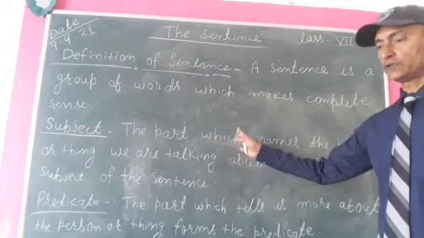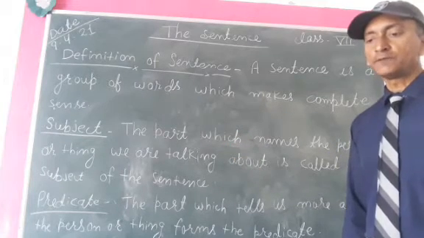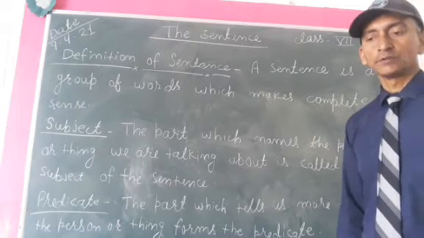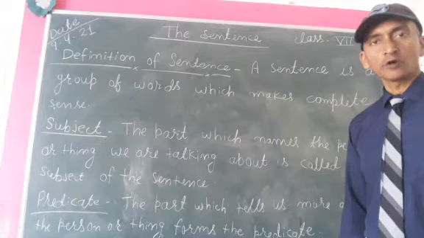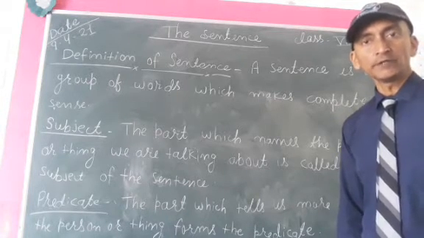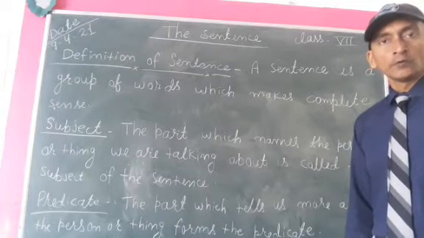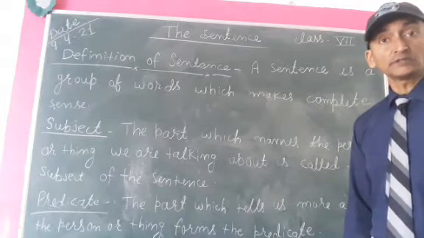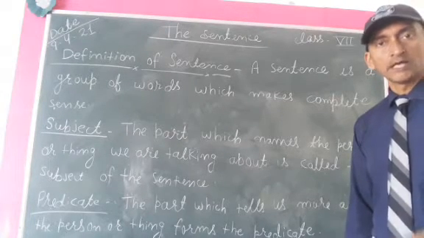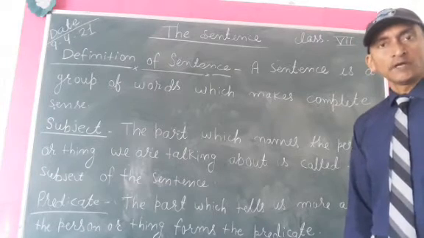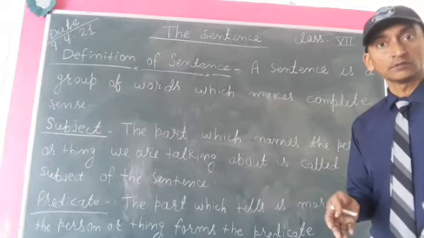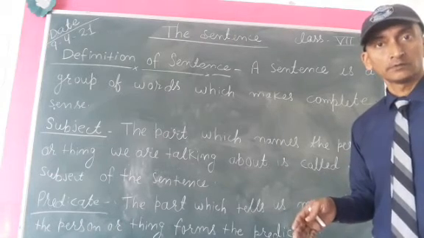Now I repeat the definition of subject. The part which names a person or thing we are talking about is called the subject of the sentence. In simple words, who does the action in a sentence is called the subject. And the part which tells us more about the person or thing forms the predicate.